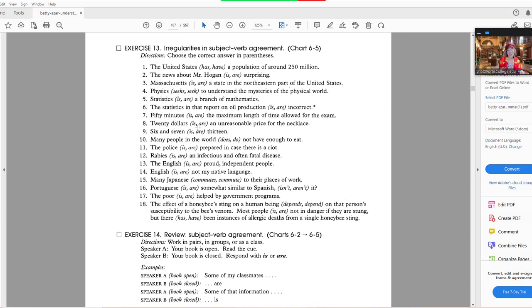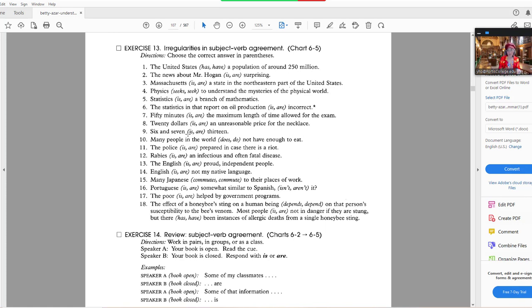50 minutes is, because 50 minutes is one entity and therefore is. $20 is also one entity and therefore is. 6 and 7 is, or equals, 13. Many people in the world, so that's a lot of people, do not have enough to eat. Do is the plural verb. The police, it depends on what you're talking about. If you're talking about the police officers, then it becomes the police officers are. Or if you're talking about all of the police as one entity, the police is. Different grammar books will give you different answers, so that's up to interpretation.